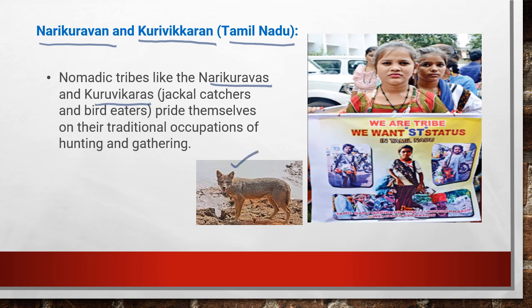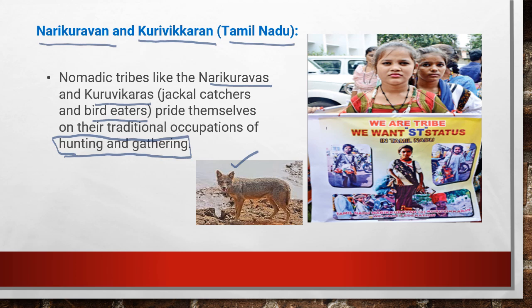I have given the identification of the animal here for your clarity. They have an occupation of hunting and gathering, and they depend on hunting and gathering for their economic activity. So they are jackal catchers and bird eaters, and they feel pride in their occupation of hunting and gathering.